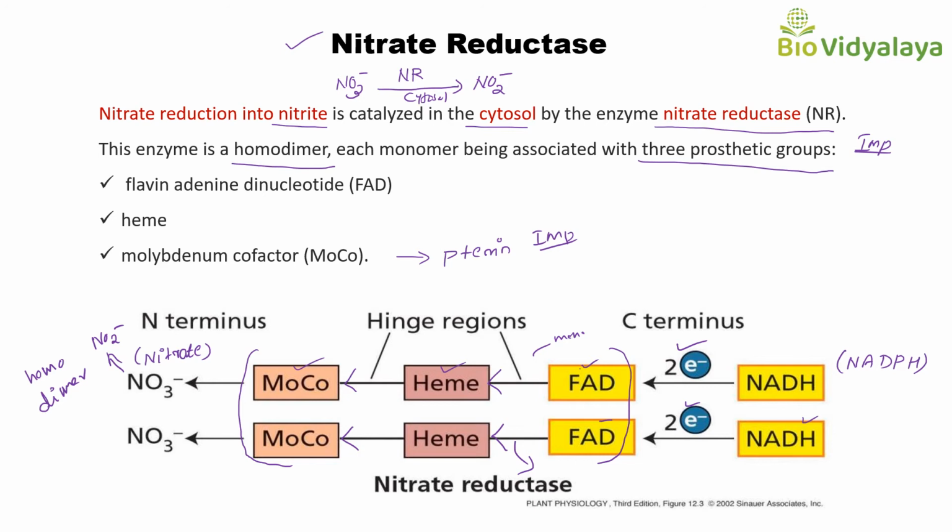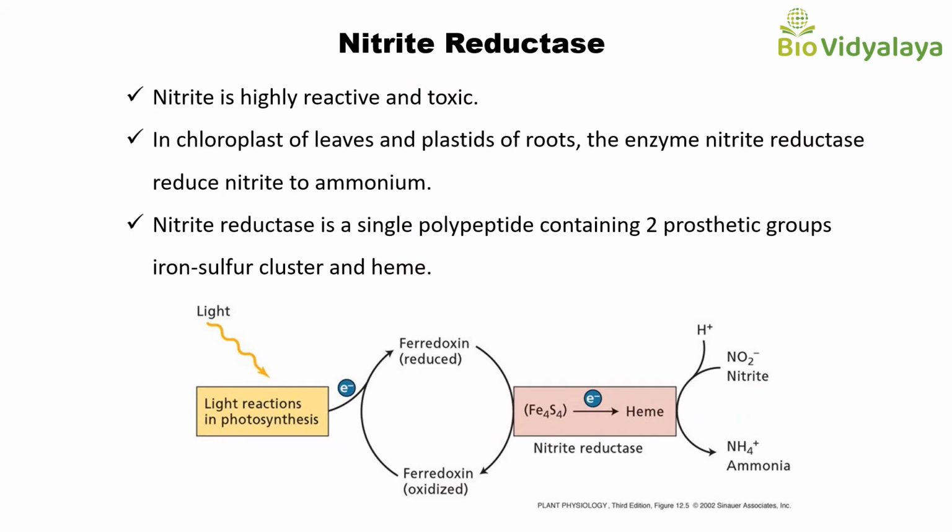After nitrate reduction, nitrite is translocated to the chloroplast, where it is reduced to ammonium by the second enzyme, known as nitrite reductase. Just remember that if the supply of nitrate is low, then nitrate is reduced primarily in the root.